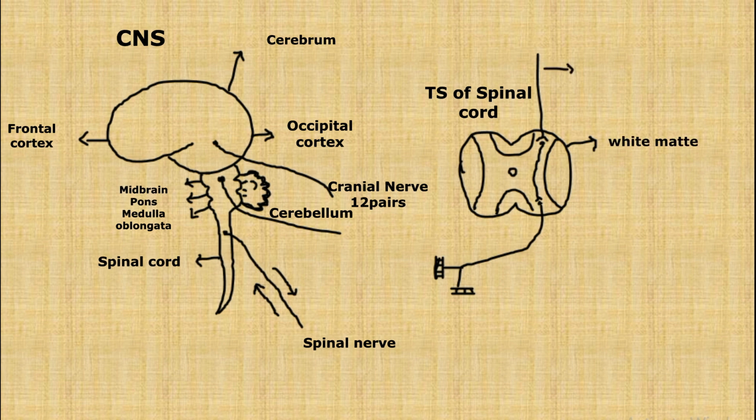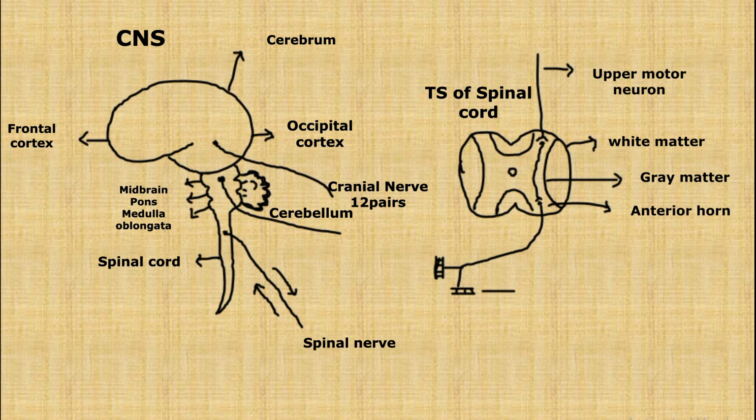The white matter and upper motor neuron, the gray matter of the spinal cord, the anterior horn part of the gray matter, the skeletal muscle as the contractile unit, and the interneuron: these are parts of the central nervous system. The spinal nerve and anterior horn cells are part of the peripheral nervous system.